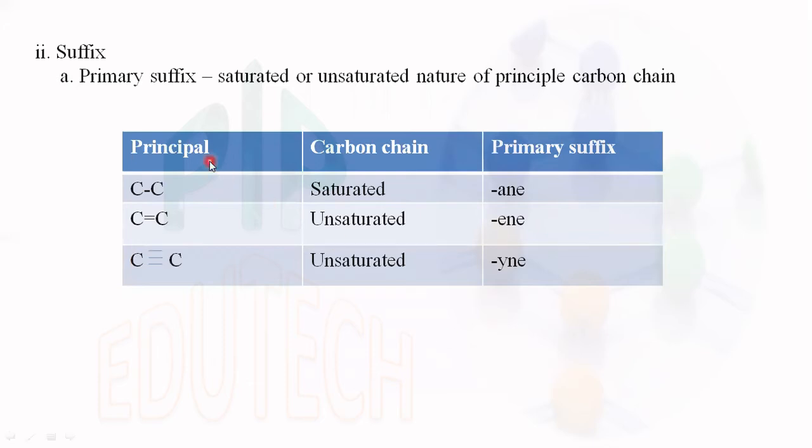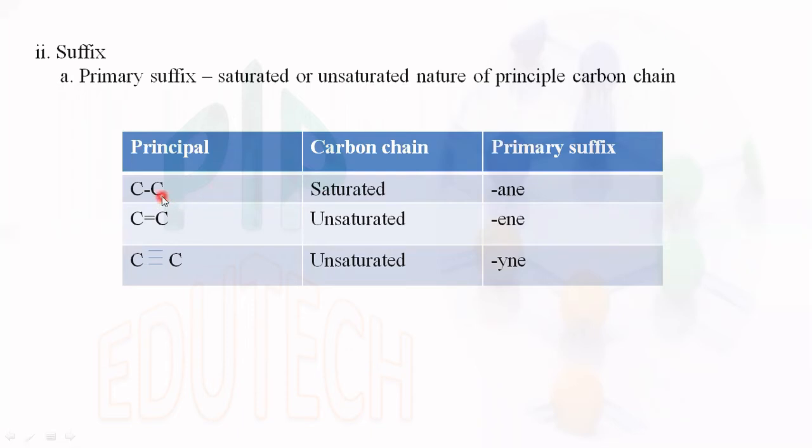The next one is suffix. Suffix can be classified into two categories: primary suffix and secondary suffix. Primary suffix means the saturated or unsaturated nature of principal carbon atoms. So what is meant by saturated, unsaturated? Saturated means single bond. Unsaturated means double bond.